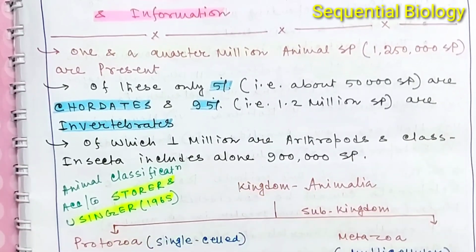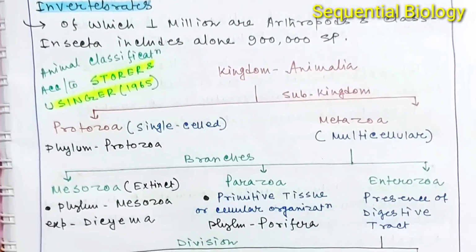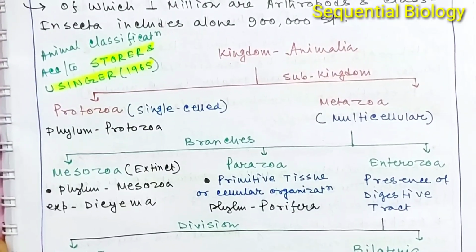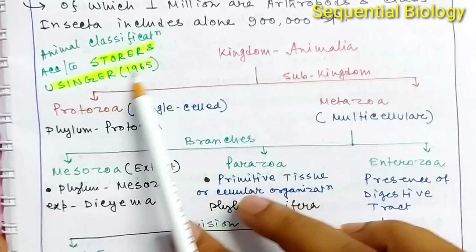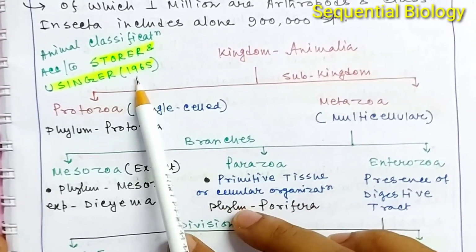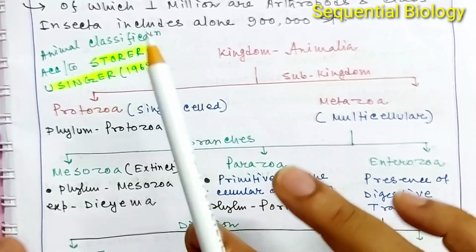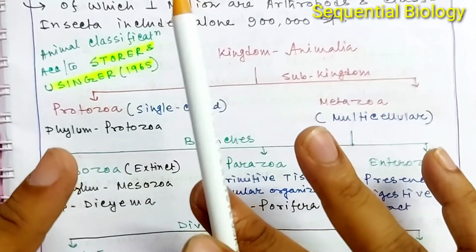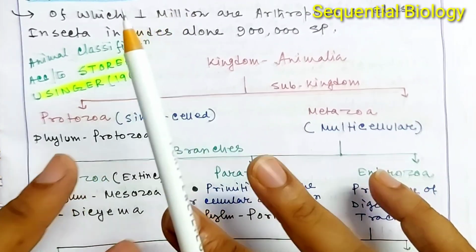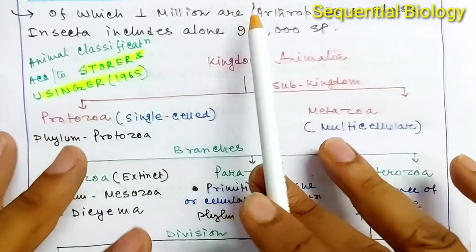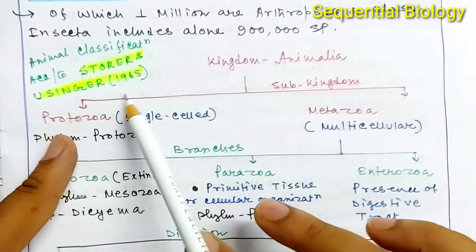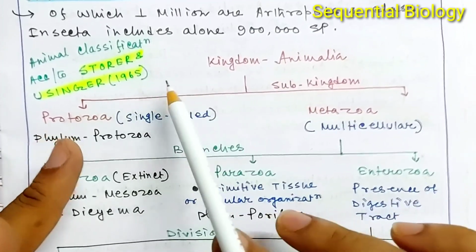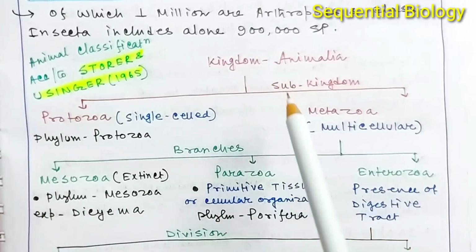Okay, and different scientists have tried to classify the animal kingdom in different ways, but here we will discuss the Storer and Usinger classification. Storer and Usinger gave this classificatory scheme in the year 1965, and it is very easy to understand. Whenever you want to study the animal kingdom, I recommend you follow the Storer and Usinger classification. This is very helpful, and it is a very simplified type of classification.